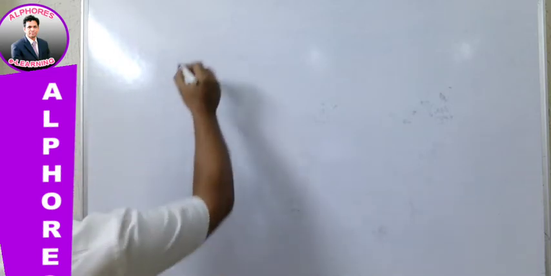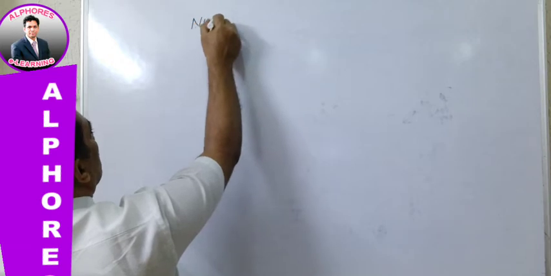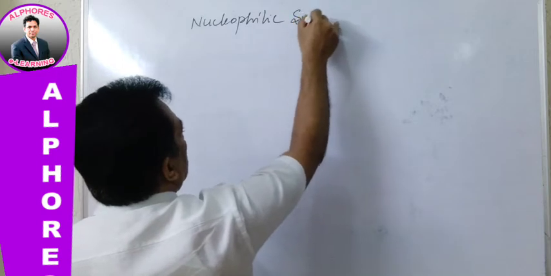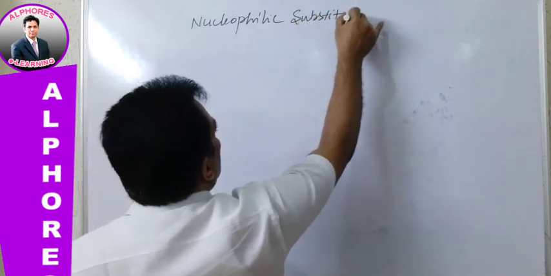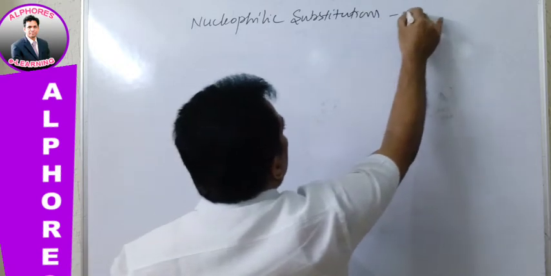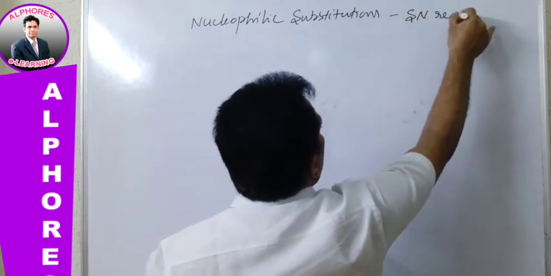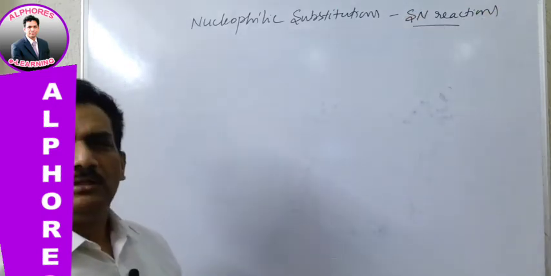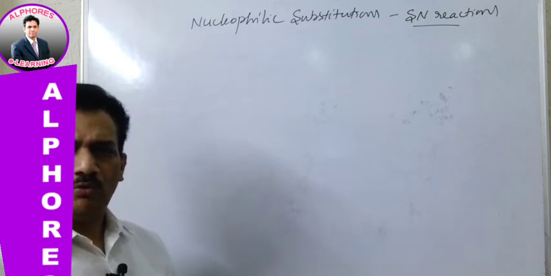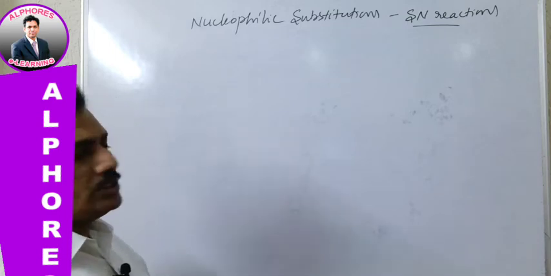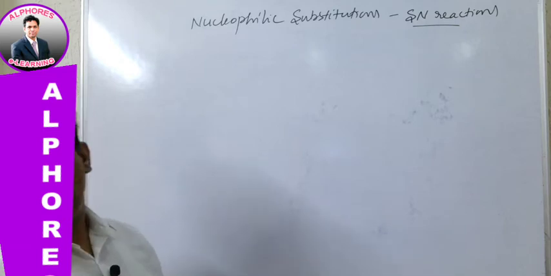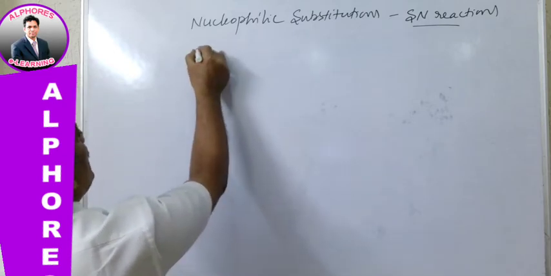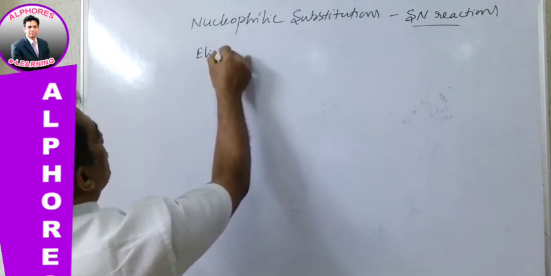It is nucleophilic substitutions. Nucleophilic substitutions are also known as SN reactions. You remember, these are also known as SN reactions. S stands for substitution, N stands for nucleophile, and an SN reaction is nucleophilic substitution, or substitution by nucleophile. Clear? And in addition to this, we have to consider elimination reactions.